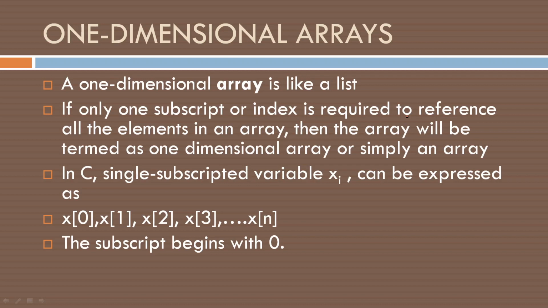In C, a single subscript value xi is represented as x[0], x[1], x[2], etc. Mathematically, we write x2, x3, x5, etc. But when we are writing in C, we have to use x[2] or x[3] with square brackets. In C, the index or subscript starts with 0. That means x[0] is valid in C. But mathematically, we do not use x0. We start with x1, x2, etc. This one-dimensional array is just like a list.